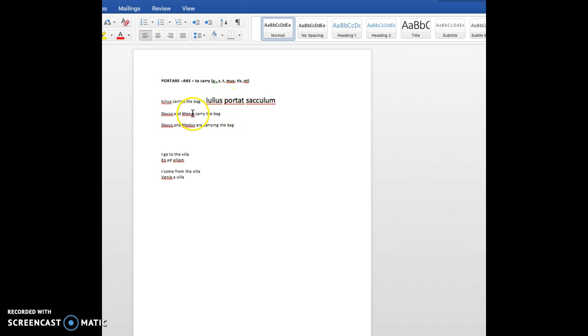If the subject is plural, for example, Davus and Medus carry the bag, Davus and Medus means two subjects, okay? So they carry the bag. So we need the third person plural ending, okay? Again, you cut the RE, you get porta, and you attach NT. So Davus et Medus portant saculum, okay?